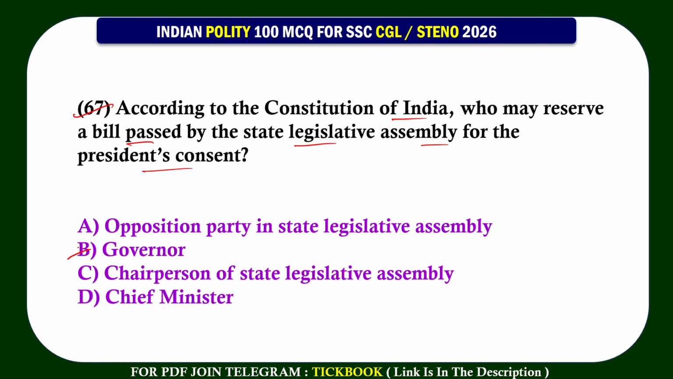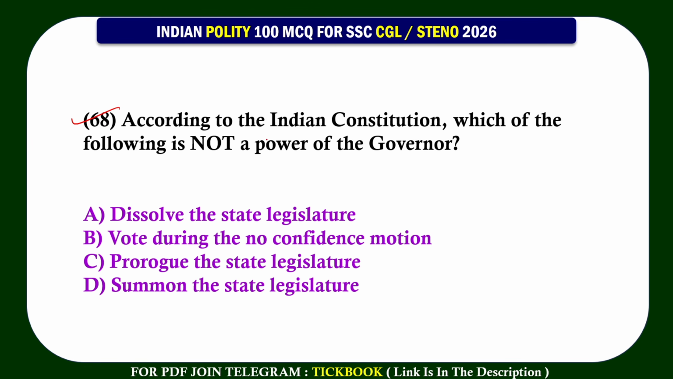Option number B, Governor. 68. According to the Indian Constitution, which of the following is not a power of the Governor? Dissolves the state legislature, vote during the no confidence motion, prorogue the state legislature, summon the state legislature. Option number B is not a power, vote during the no confidence motion.